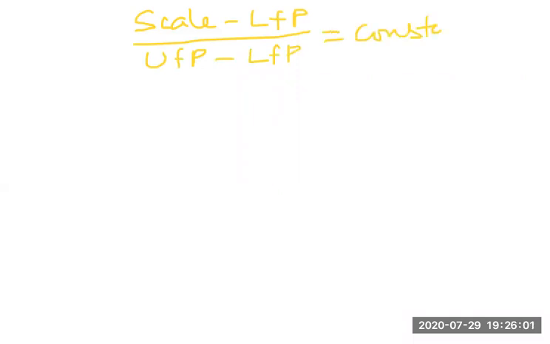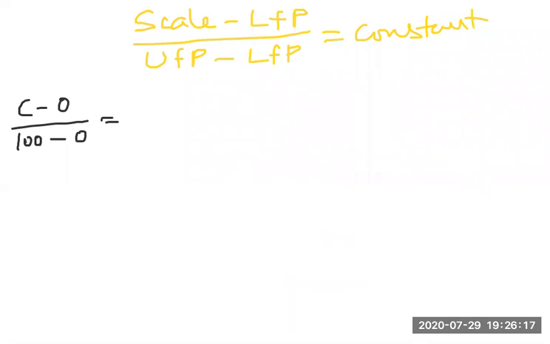Here I am taking the main formula I told for scales: scale minus LFP by UFP minus LFP is equal to a constant. I have given this information for all scales. Now we'll take all the scales one by one. The first scale is the Celsius scale: C minus 0, lower fixed point, by upper fixed point 100 minus 0.